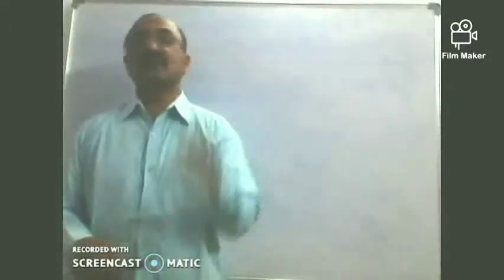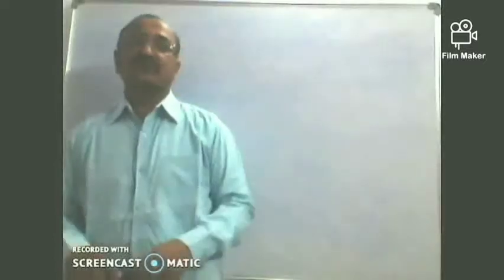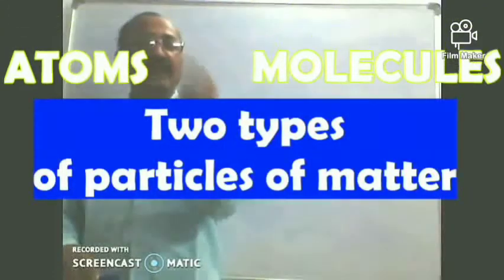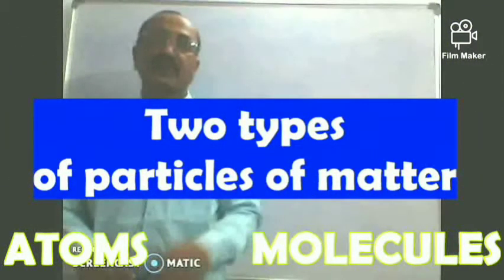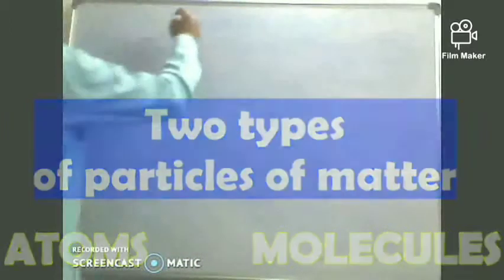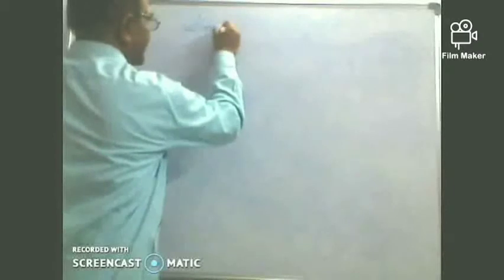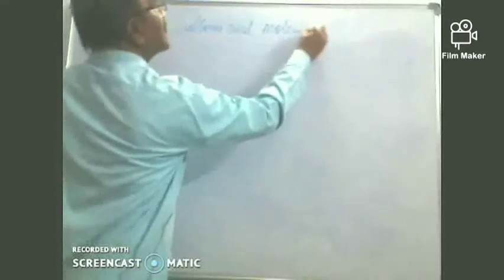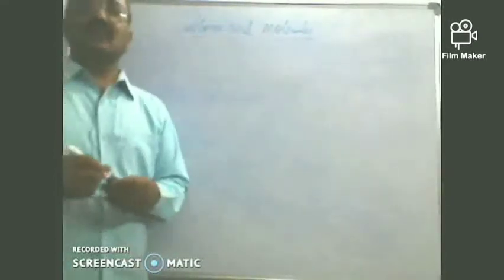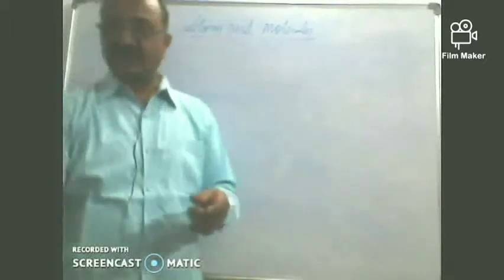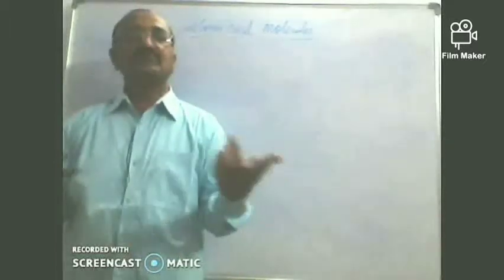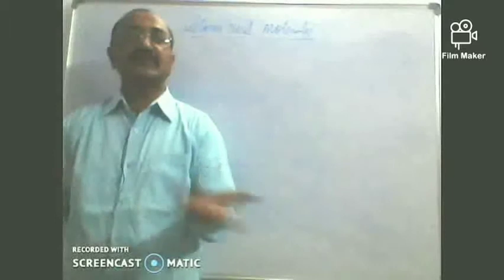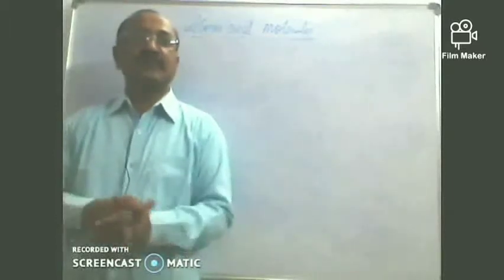So this was the idea about the particles in matter. What are the particles? There are two types of particles existing in matter, children: atoms and molecules. So we are talking about atoms and molecules. What are these atoms and molecules? Molecules are also particles, and atoms combine to form molecules. So this was some idea from later on.